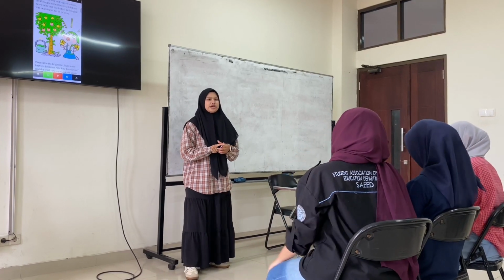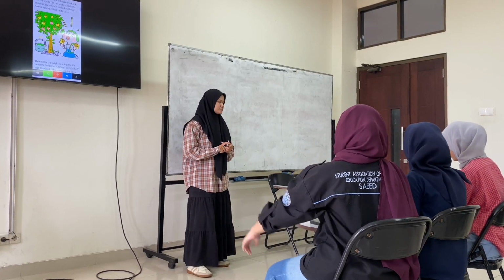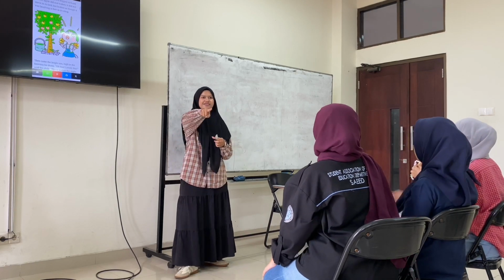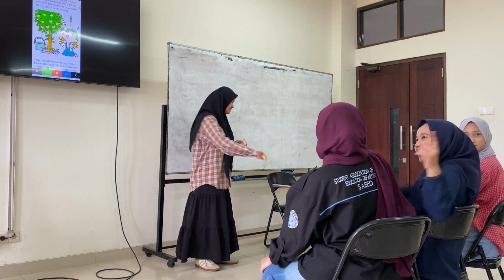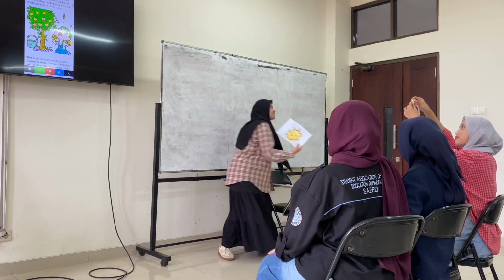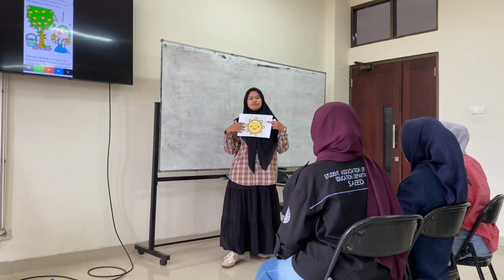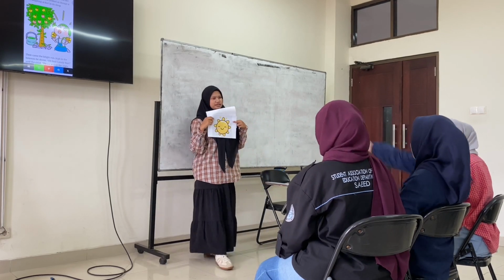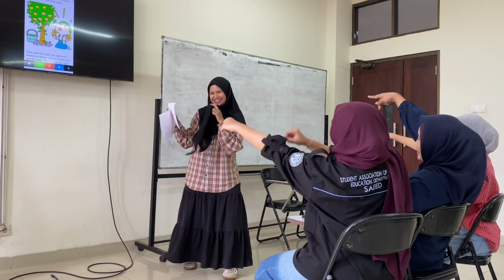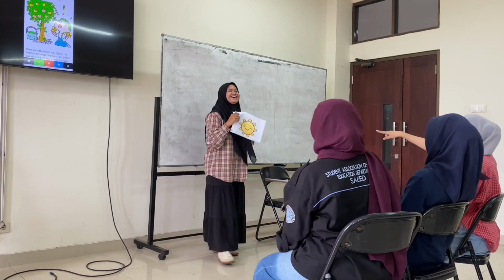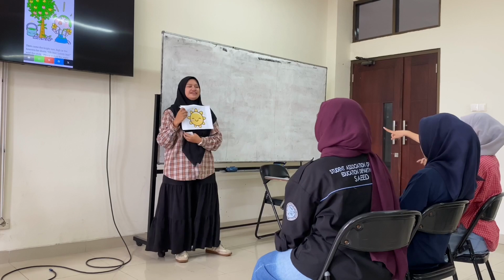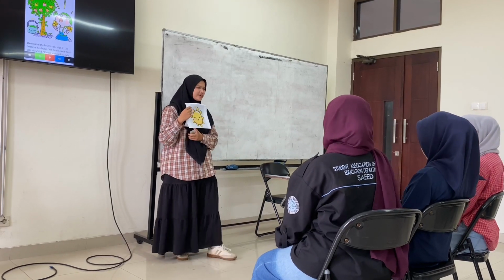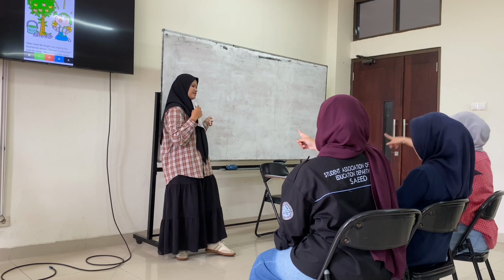Now, please point to the yellow one. Yellow. Okay, this one, yellow. Now, please point to the black one. And then, point to the white one.